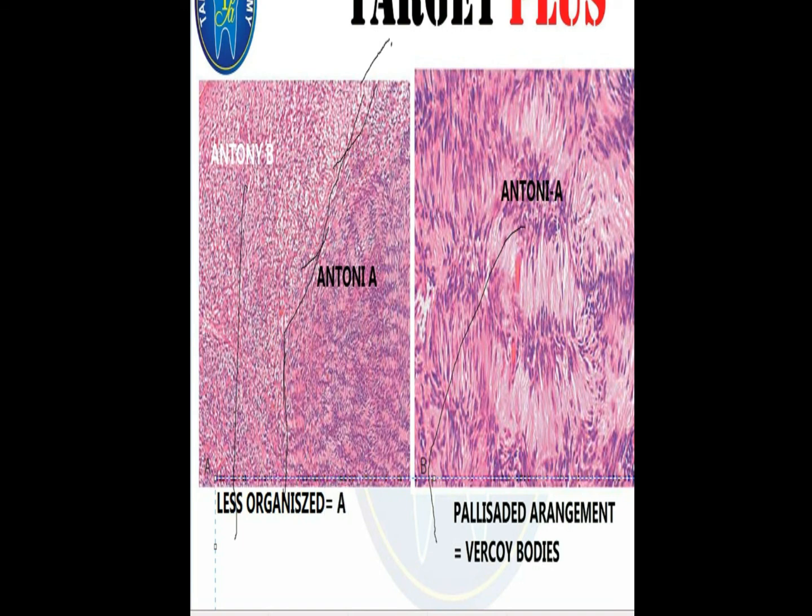The spindle cells are randomly arranged within loose stroma. The tumor cells will show a diffuse positive immunohistochemical reaction for S100 protein. Now treatment: the solitary schwannoma is treated by surgical excision and the lesion does not recur.